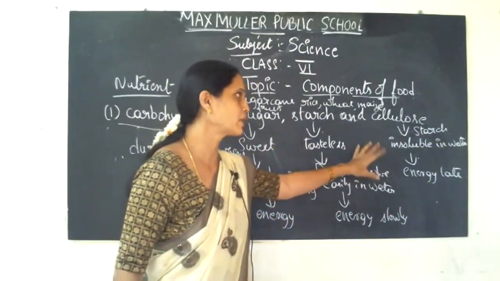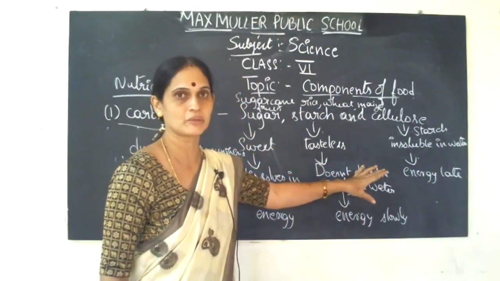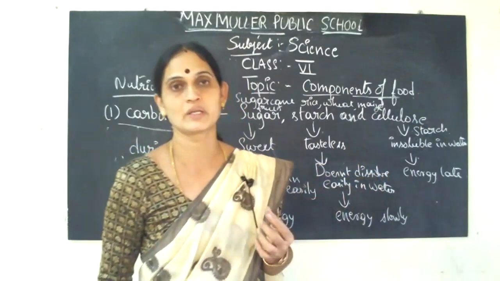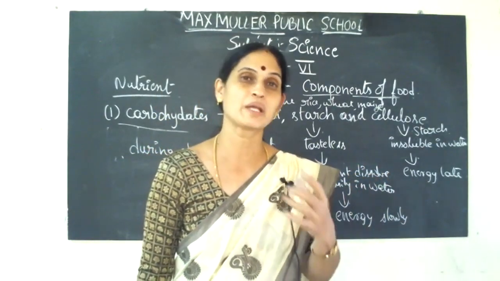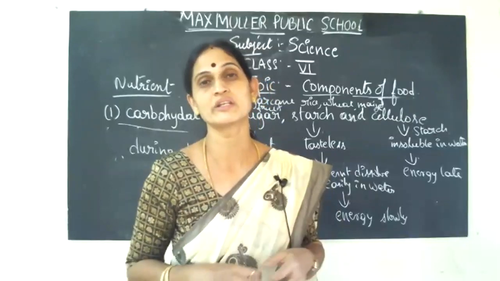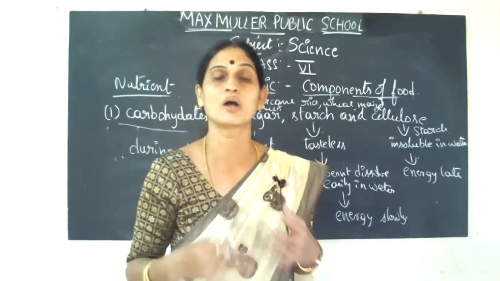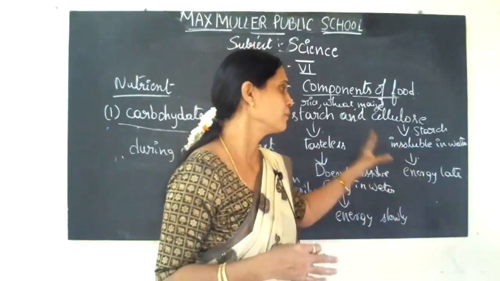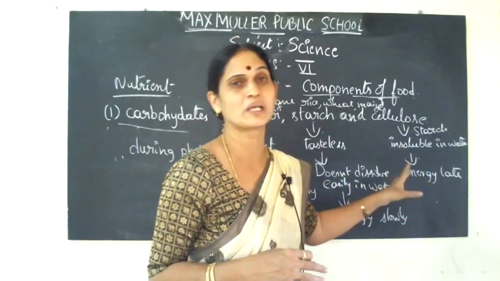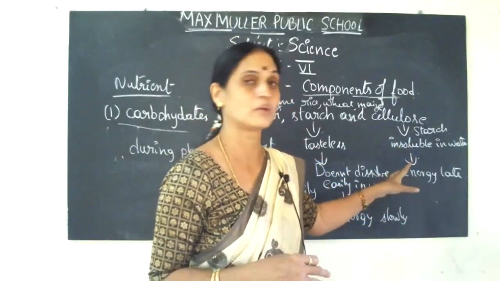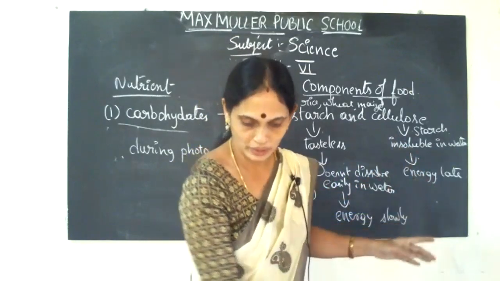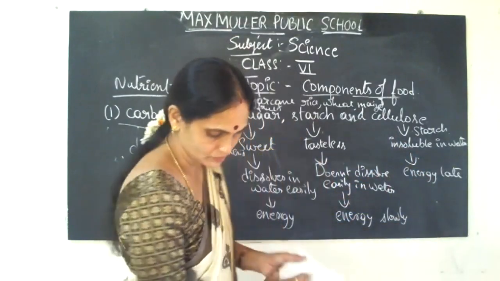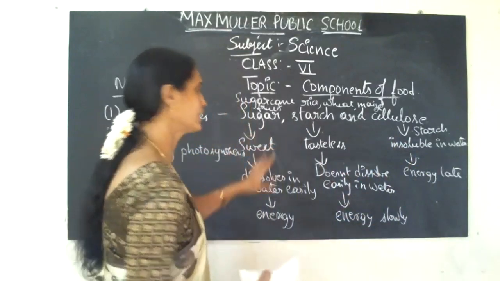Cellulose is insoluble in water. If you take the stem of a plant, you will see animals like cows and buffaloes chewing it for a long time. Since it dissolves very late and gives energy very late, animals are fed with that kind of food. So these are energy giving foods.